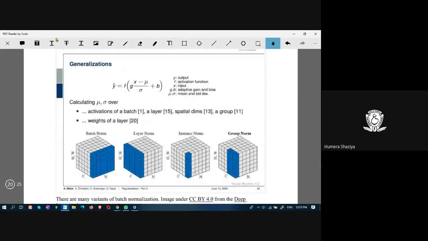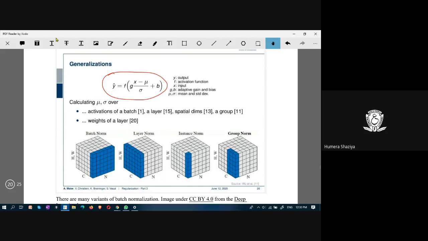All right. So this is about the generalizations. y hat is equal to the activation function of this adaptive gain and bias: x, the input, minus this mu, the mean, divided by the standard deviation, plus bias. This is how y hat, the output of batch normalization, is computed.